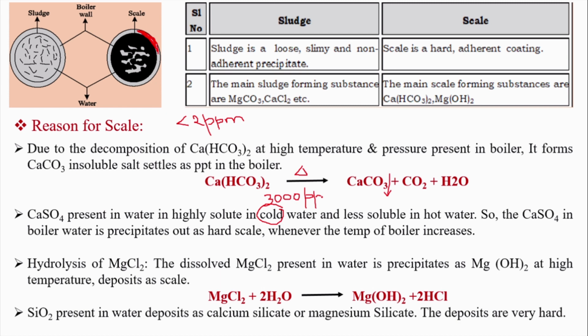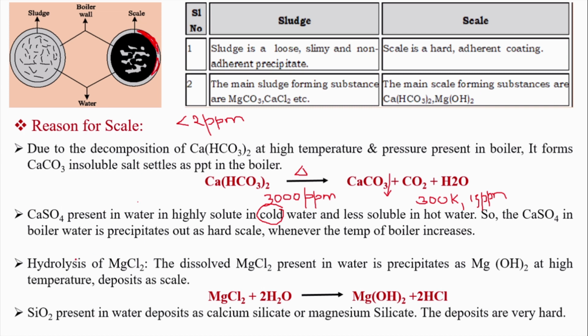If the temperature of the water is increasing in the boiler, say the temperature becomes around 300 Kelvin, the dissolution of this calcium sulfate decreases. Hardly 15 ppm of the calcium sulfate is dissolved in the boiler feed water, and the rest will precipitate out. That calcium precipitate once again adheres to the inner wall of the boiler and converts itself into the scale. That's how the calcium sulfate is also responsible for the scale formation.